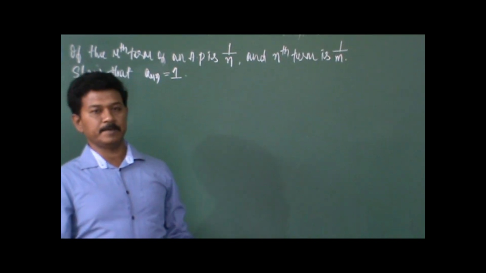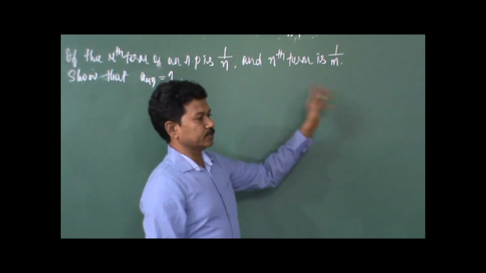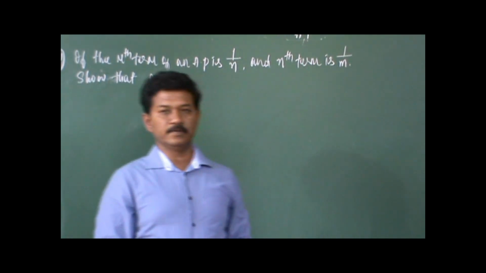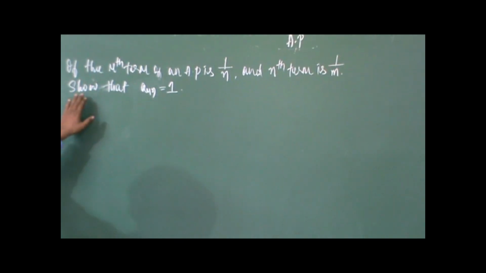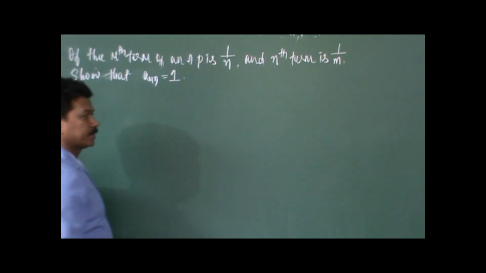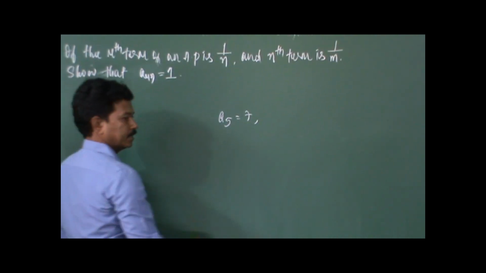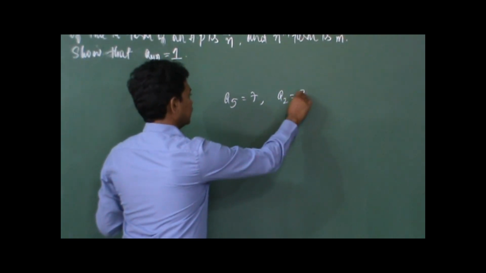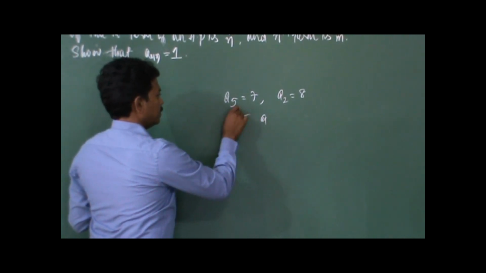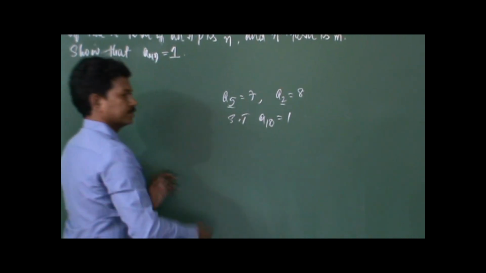So another term in the same AP we have, that is the nth term, and its value is 1 by m. So they are two different terms. The mth term is given, the nth term is given. So using these two terms, show that the mnth term is 1. For example, the fifth term is 1 by 7, for example, and the second term is 1 by 8, I am telling you, right? So show that 5 twos are 10, so the 10th term is 1, something like that.